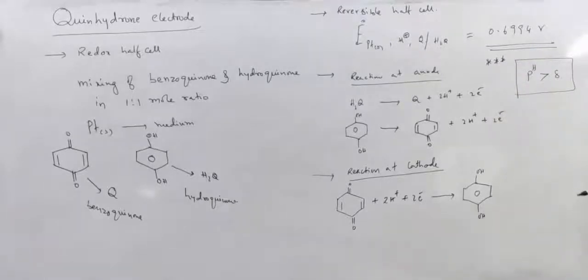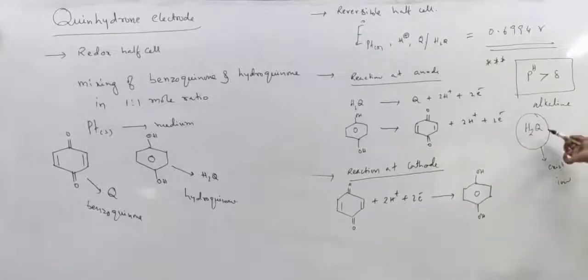Because when the pH is greater than 8, the solution is alkaline. Therefore, H2Q exists as an ion. It loses 2H plus ions and exists as Q2 minus. That is why we cannot use this electrode if the pH is greater than 8.